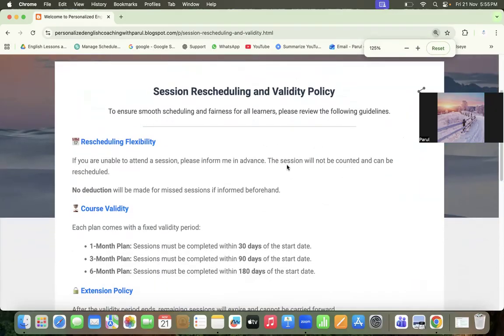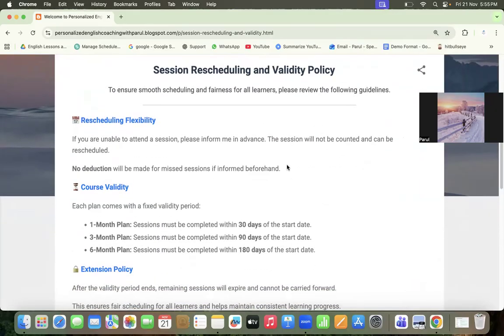If you look at class policy, you'll understand how you can reschedule your classes. Rescheduling policy is given here. If you are not able to attend the class, you have to inform in advance. That way, the session will not be counted and it can be rescheduled, right? And if you have already informed, no deduction will be made for missed sessions.